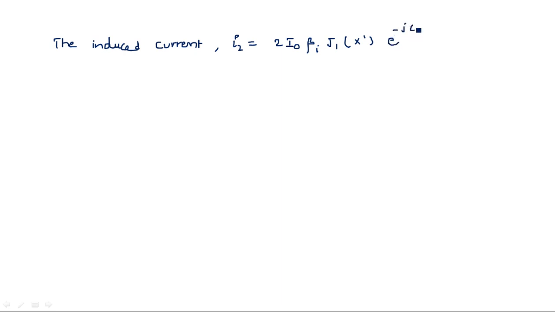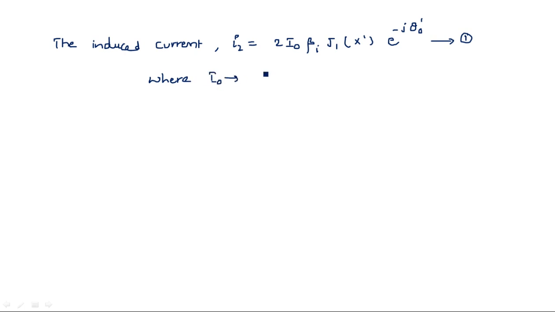Okay, so the induced current I2 is equal to 2 I naught beta I J1 of x dash. We are writing the current and voltage in phasor notation, so the angle should also be included. It is e power minus j theta naught dash. Take this as equation 1. This is the current produced because of the application of the repeller and accelerating voltages. That is, I2 is equal to 2 I naught beta I J1 of x dash e power minus j theta naught dash.